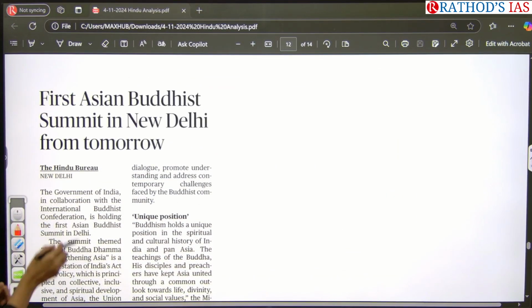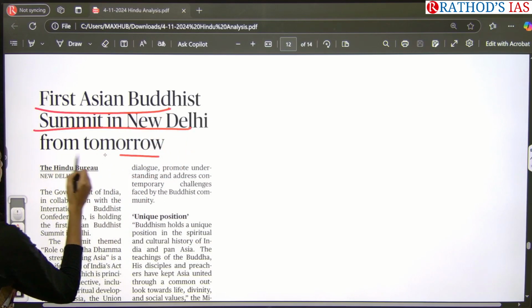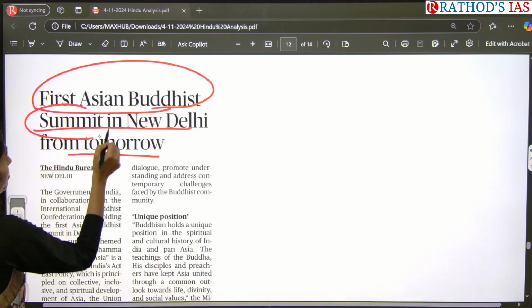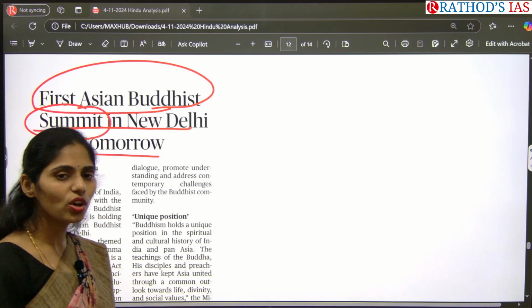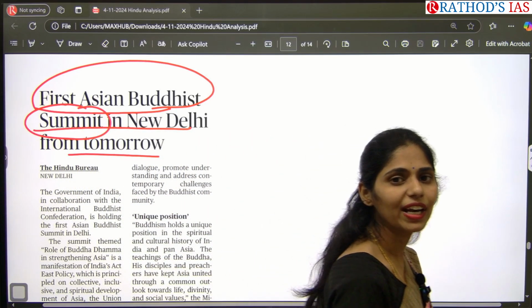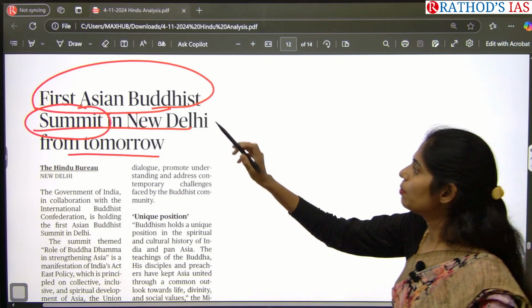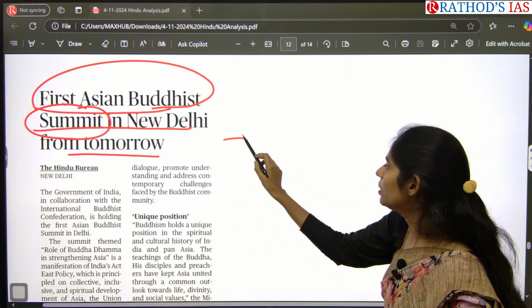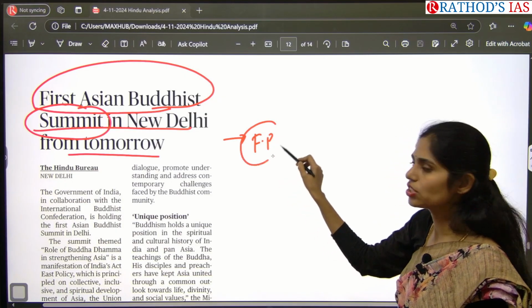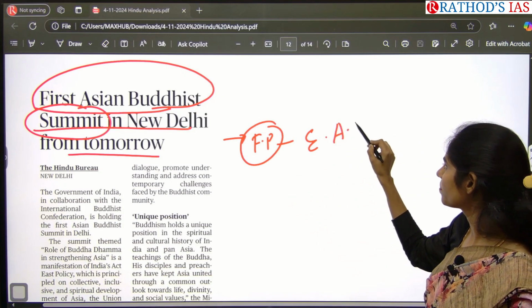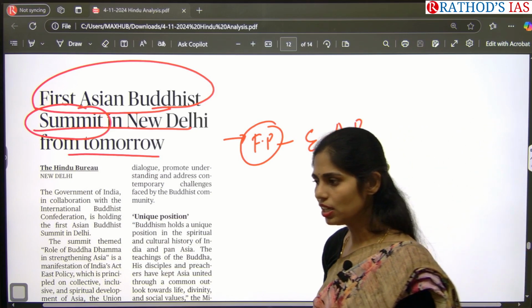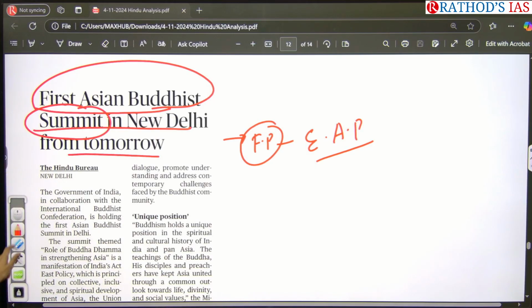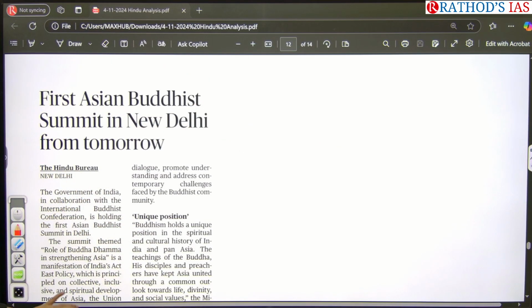Okay, see this article: First Asian Buddhist Summit in New Delhi from tomorrow. This article is very, very important. It is about the first Buddhist summit in Asia. Whenever we go with this kind of events, it will be helpful for our foreign policy as well. Here it is talking about Asian countries going for this Buddhist summit. So can we see any foreign policy of India regarding Asia? We have the East Asia policy and Act East Asia. These foreign policies will benefit from this first Asian Buddhist summit that is going to be conducted in India itself.